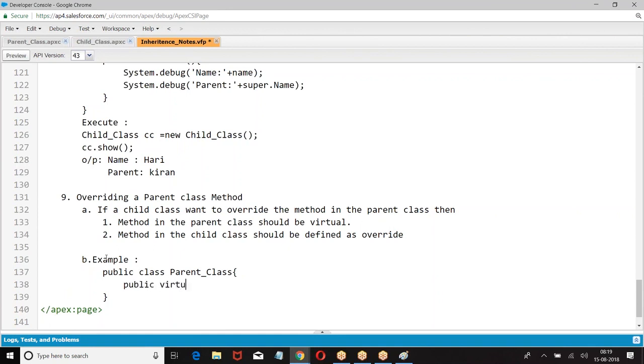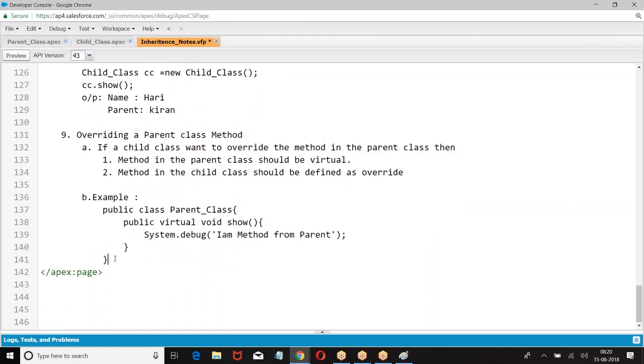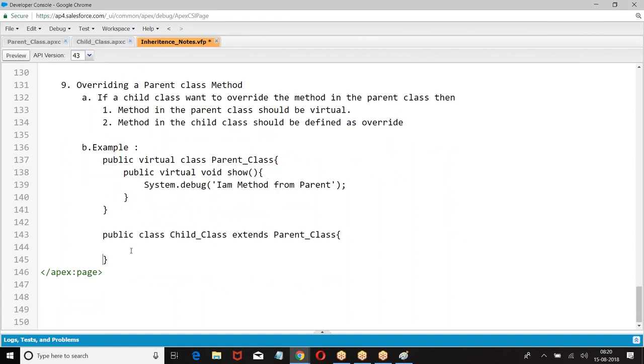Public virtual void. Then public child class extends, then we have public override void.